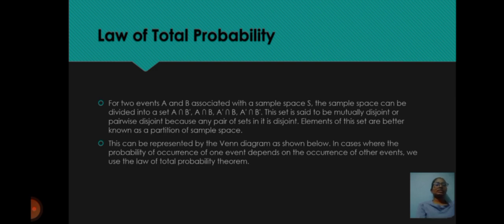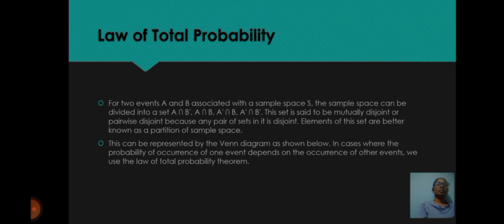This set is said to be mutually disjoint or pairwise disjoint because any pair of sets in it are disjoint. The elements of this set are better known as a partition of the sample space. This can be represented by the Venn diagram as shown below.